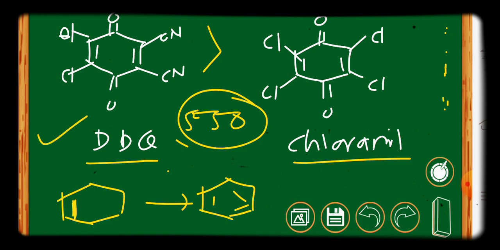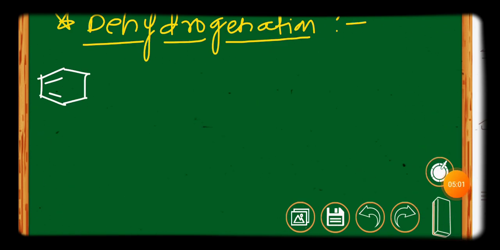That's why DDQ, being highly electron deficient, is mostly used in the oxidation of active methylene function. The first application of DDQ is dehydrogenation, particularly from the active methylene position. You know that in this compound there are two active positions, which I have marked here.